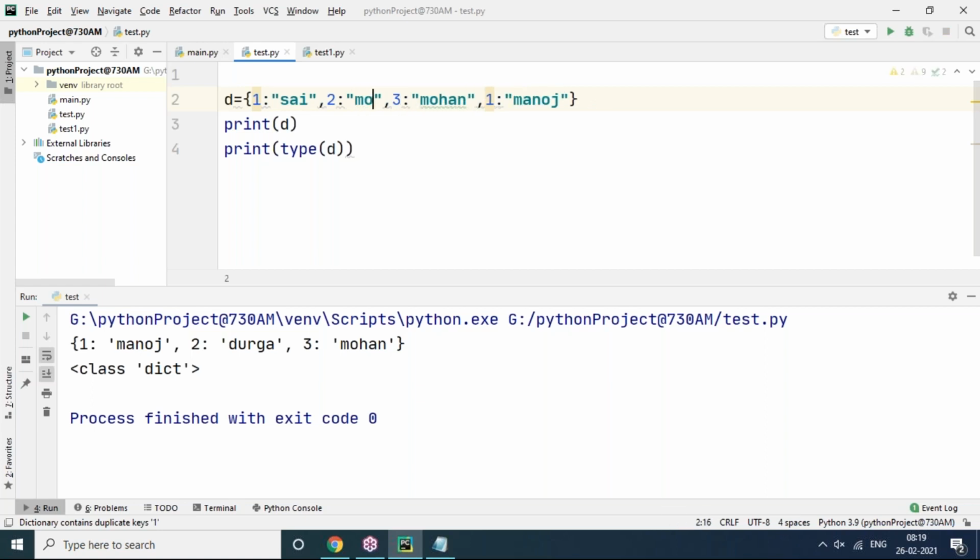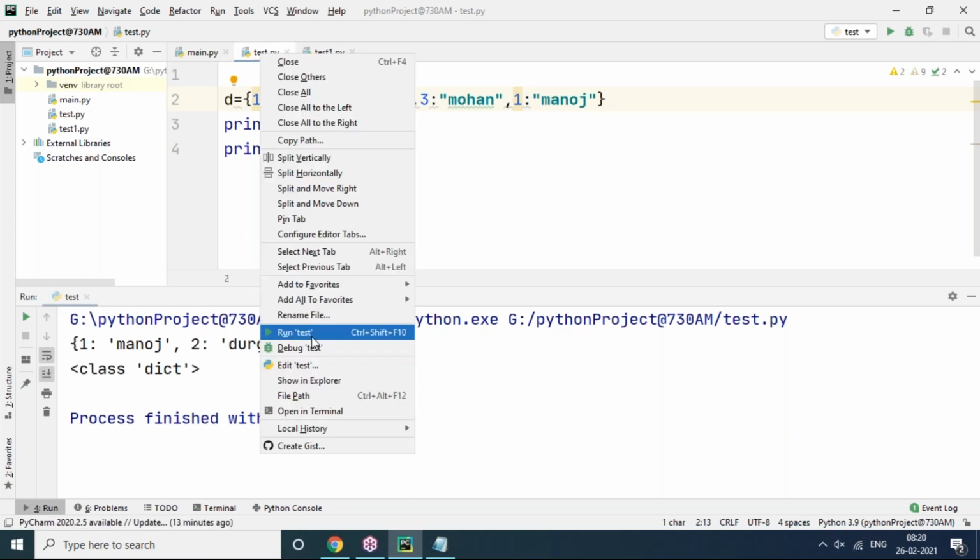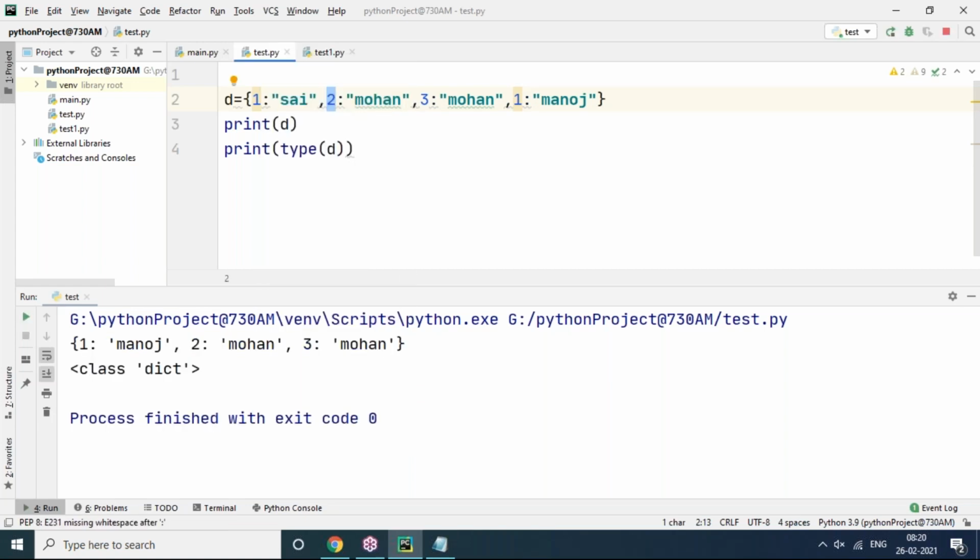No problem at all. Values here, Mohan is there, here Mohan is there. But their keys are different, no? So that's what it will accept. No problem at all. And I'm saying that key can be of any data type. Suppose here 1.4 is a key. It is what value? Float value. It's a string. Here integer value. It is a string. But here you can say that string value. Again here I'm taking this is string. And here one is there.